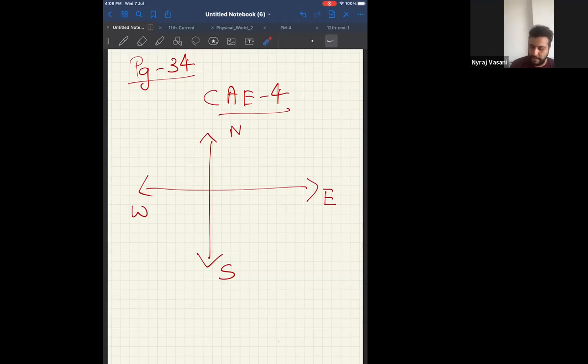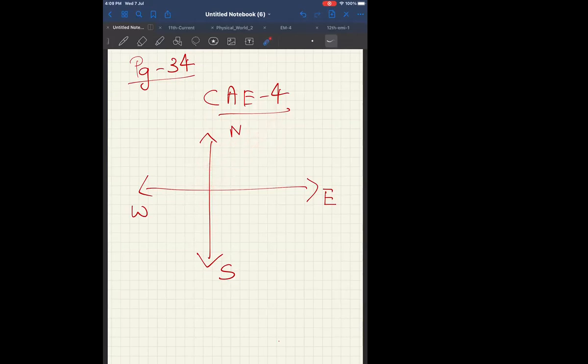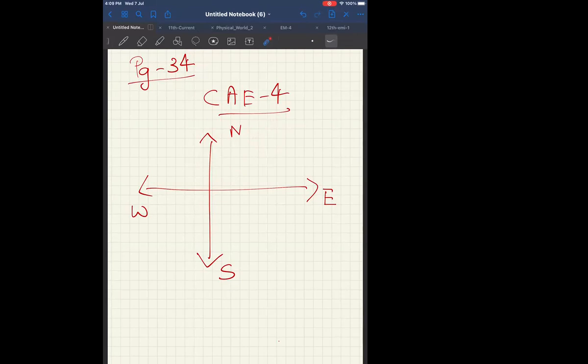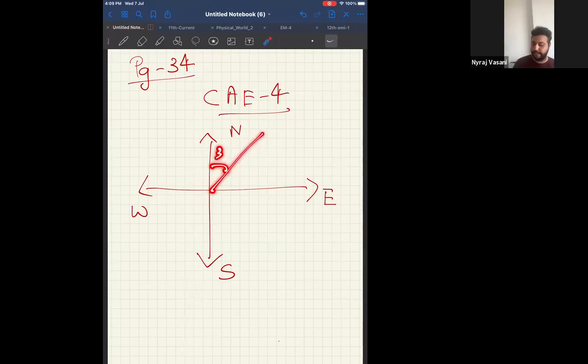Okay, easy. Now look at the screen. 30 degrees east of north means I should start from north and I should go 30 degrees towards east. That is why my line will be like this, 30 degrees. This is 30 degrees east of north. Now, tell me, which option is the right answer? B. Answer will be B because it is 30 degrees east of north.